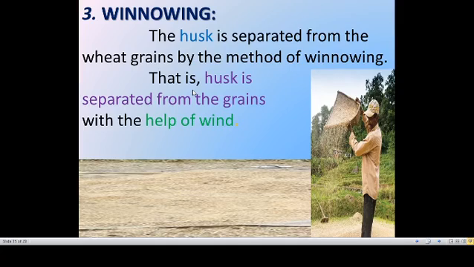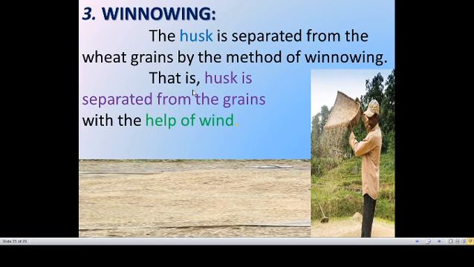The first one is hand picking, the second one is threshing, and the third one is winnowing. In winnowing, the husk is separated from the wheat grains. That is, husk is separated from the grains with the help of wind. Husk is nothing but, apart from the chaff, there will be lighter substances mixed with the grains. So we have to remove that, right? That husk is also removed by the method of winnowing.